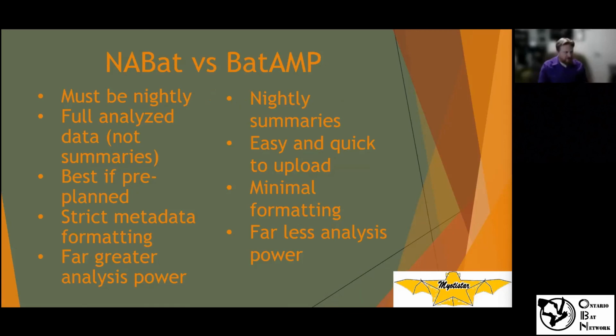And there's a couple different ways to do it. The NABat program itself, they like when you use their data format. It can take a little bit of pre-planning if you want to actually do it as a NABat grid square, which we'll hear about in the next presentation. It's nightly data, consecutive night data. You can't do every other night or anything like that, or they won't accept that. You're posting the actual wave files. You're actually uploading all of that, the raw data or the analyzed data. You need a pre-plan, and there are some very strict formatting requirements, but there are greater tools in the analysis that they can do later and compare all the different stations, or you can even go in and use the NABat data. You can obscure locations if you want to.